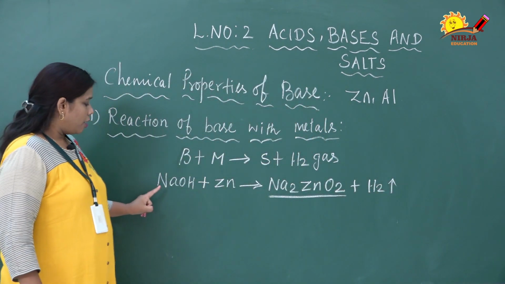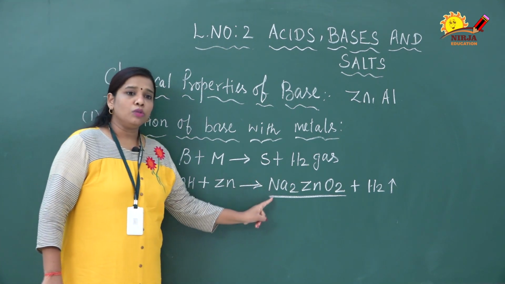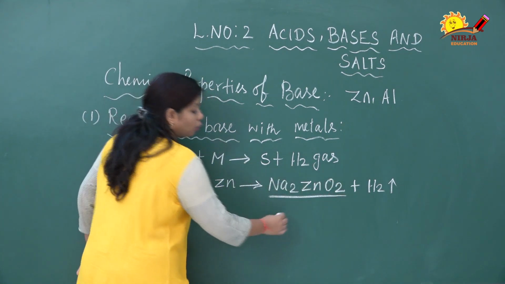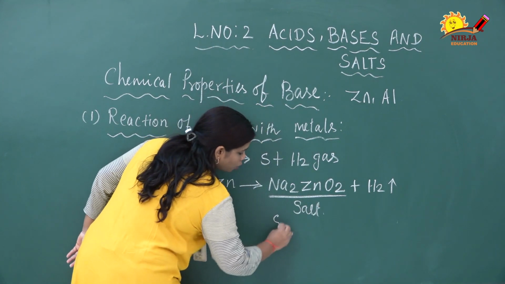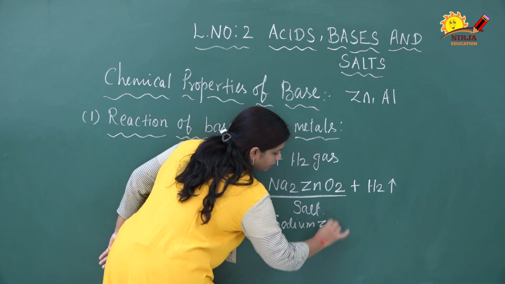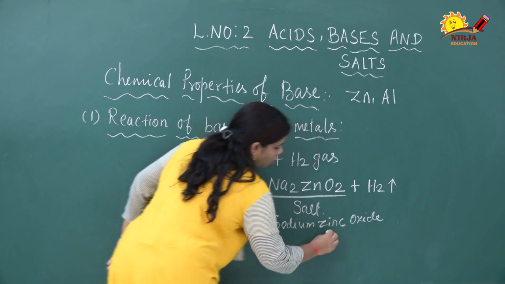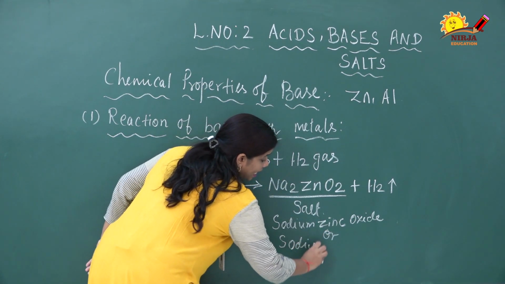This is the reaction. When sodium hydroxide reacts with zinc, it produces Na2ZnO2. What is Na2ZnO2? This is the salt. What is the name of this salt? Sodium zinc oxide, or we can also say sodium zincate.